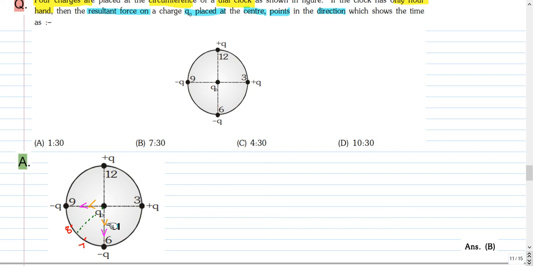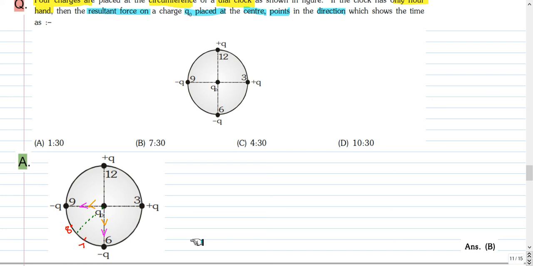All the forces are of the same magnitude because they are at the same distance, and the product of the charges is the same. And for 2 equal forces separated by 90 degrees, the resultant will be along the bisector, that is making 45 degrees. So the resultant force is in the middle, this is 6 hours, 7 hours, 8 hours, 9 hours. So it will be in the middle of 7 and 8. So the direction will be 7:30. So the correct option is option B.